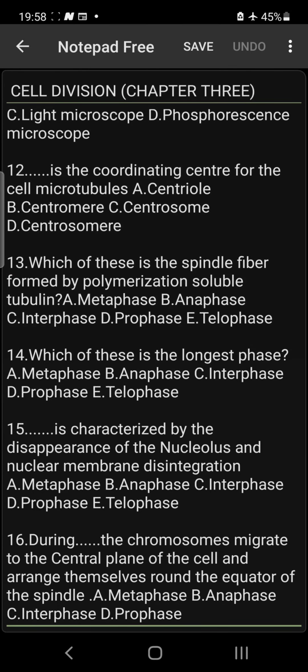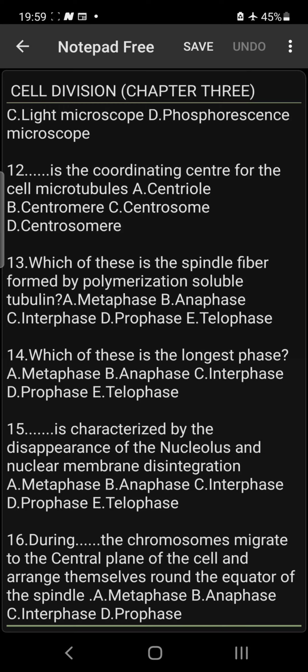Number 13, which of these is the spindle fiber formed by polymerization of soluble tubulin? Please, during the prophase, the spindle fibers are formed via polymerization.